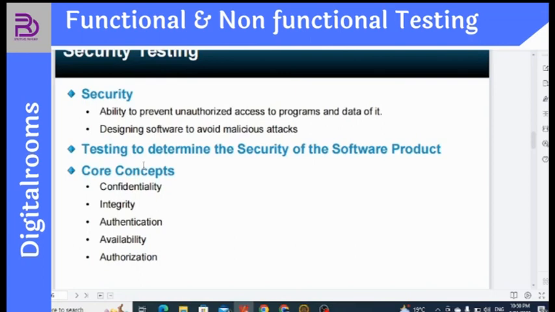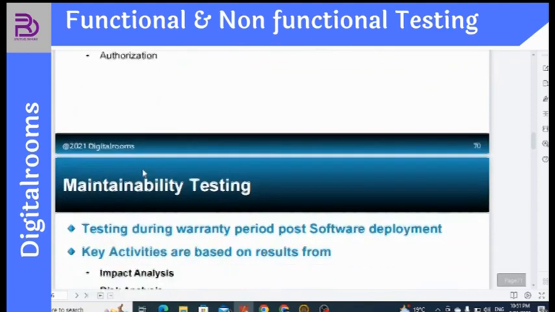It means that whenever I am visiting as a user, I should find that much comfort in terms of confidentiality, by not sharing my information; integrity; authentication, that the software is authentic, and it's not the case that anyone can log in using my account. Okay. Availability of that particular software and authorization. So these are the core concepts of security testing.